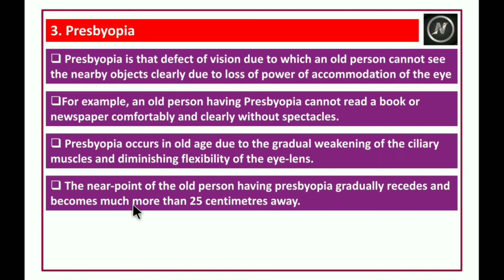The near point of old persons having presbyopia gradually recedes and becomes much more than 25 centimeters away.